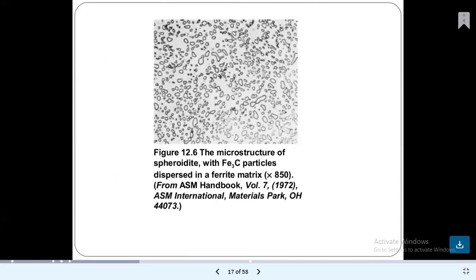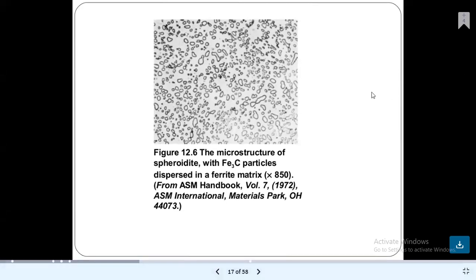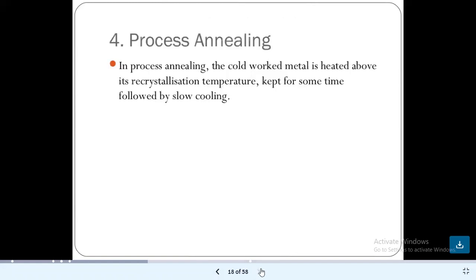If we observe the figure, this figure is shown under the microscope, and it shows the microstructure of spheroidite with Fe3C particles dispersed in a ferrite matrix at 850. This information is from the ASM Handbook, ASM International Materials.